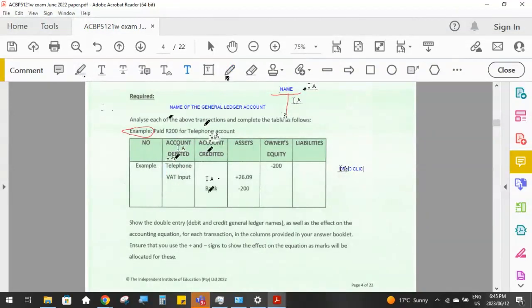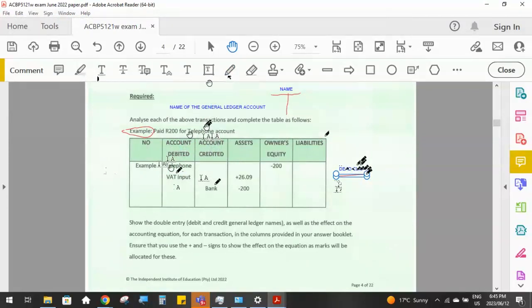you must know absolutely backwards your DEAD CLIC little memory jogger. The D means that accounts that increase on the debit side are expenses, assets, and drawings. Accounts that increase on the credit side are liabilities, all income accounts, and the capital account. Okay, so you will learn that, but then your job is having to identify